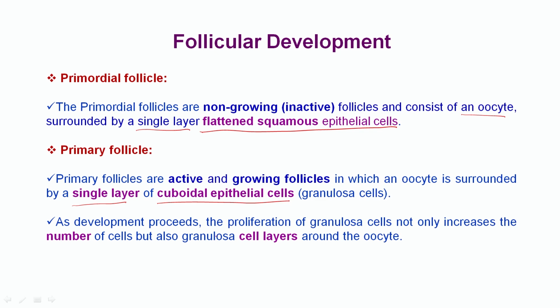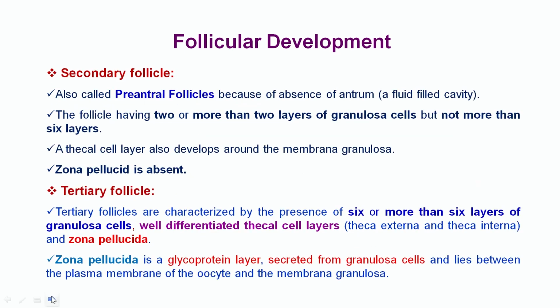As development proceeds, the proliferation of the granulosa cells not only increases the number of cells but also forms a granulosa cell layer around the oocyte. The secondary follicle is also called the pre-antral follicle because of the absence of an antrum.